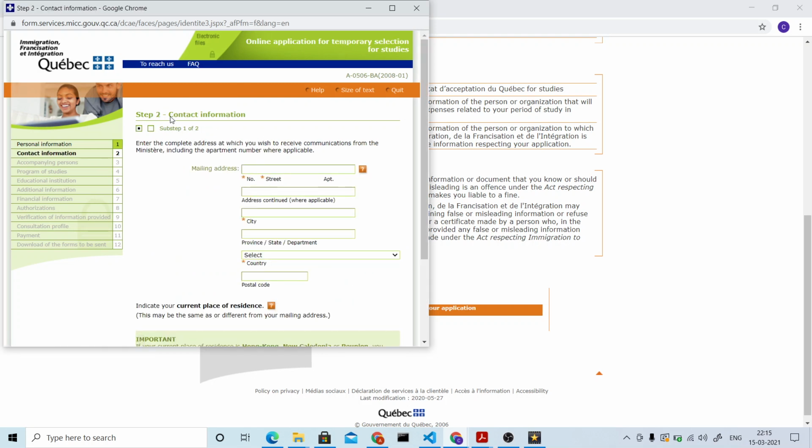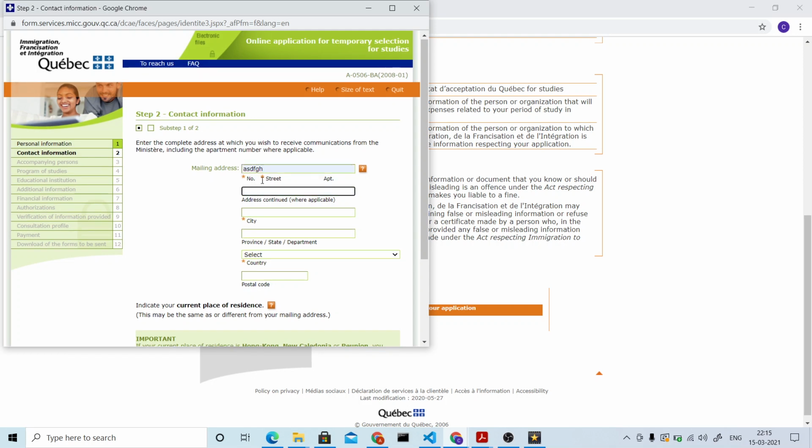And now you will be entering into step two. This is the contact information here. So you just need to give your mailing address. Just make sure that whatever information you are giving here is the same one which you have in your passport. That's very important. Make sure all this information is matching.